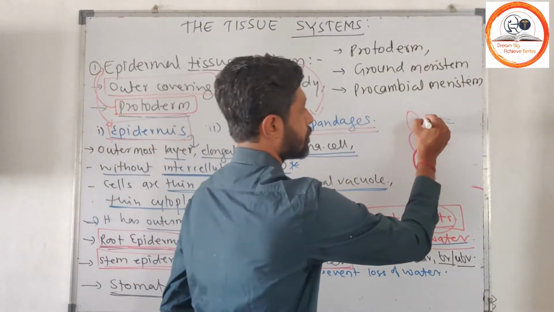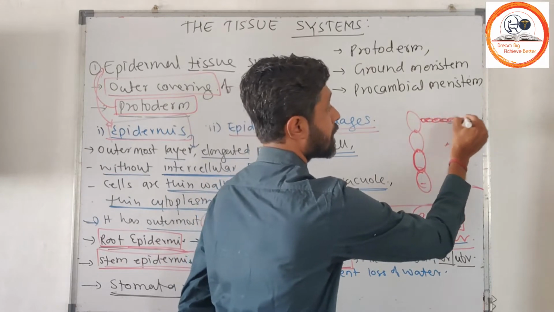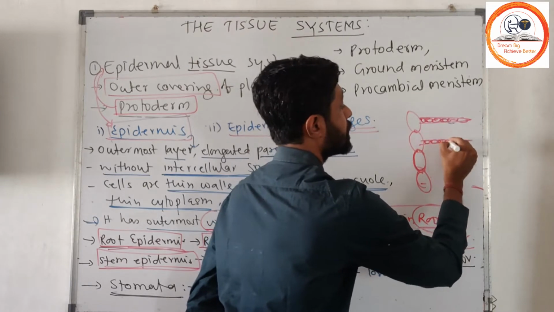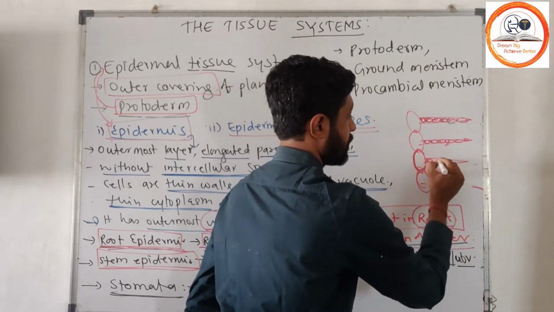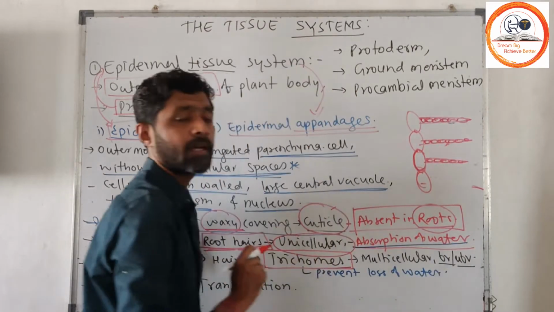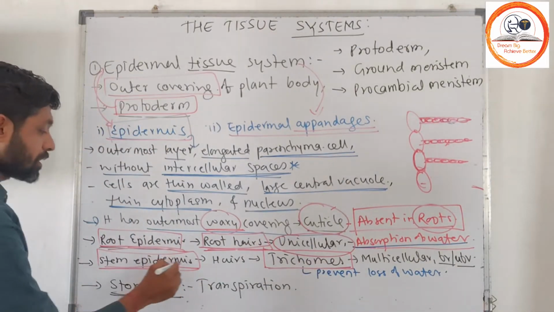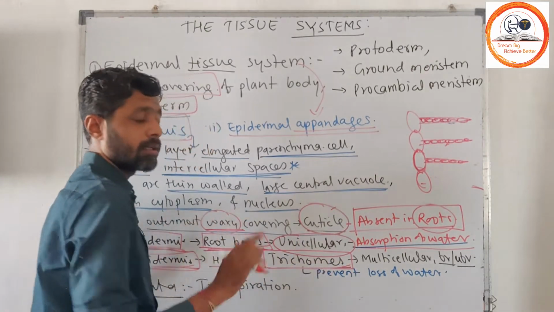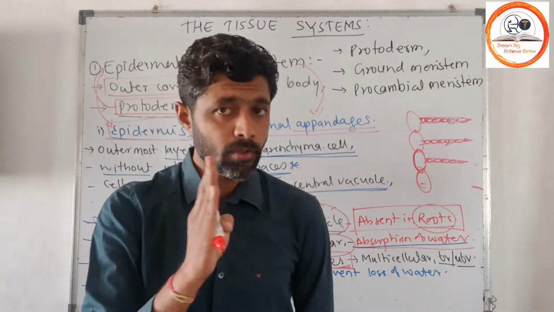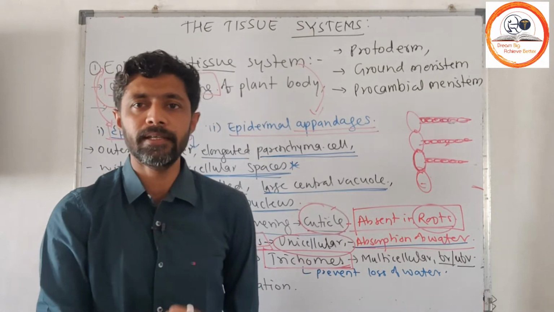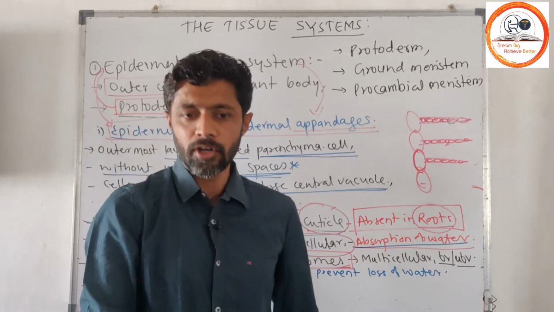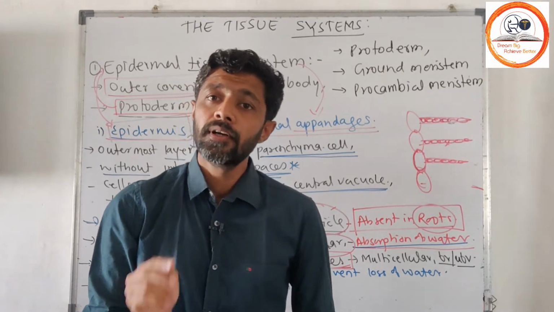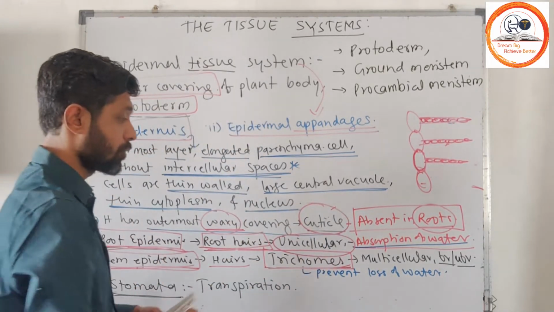These trichomes originate from the epidermis, but they are not unicellular, they are multicellular in organization. The difference is that root epidermal hairs are called root hairs and are unicellular, while shoot epidermal hairs are called trichomes and are multicellular.